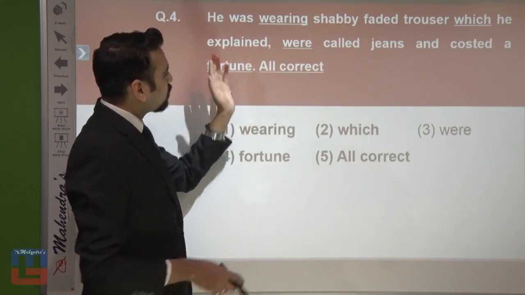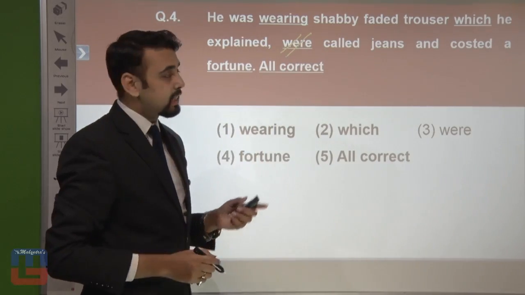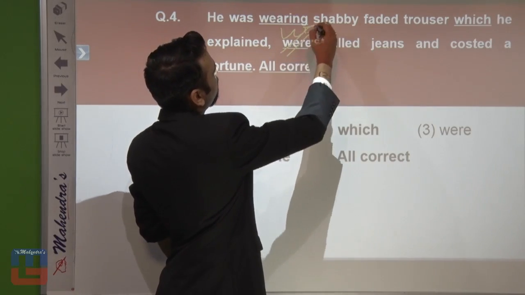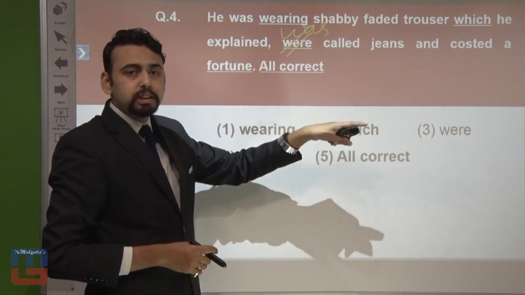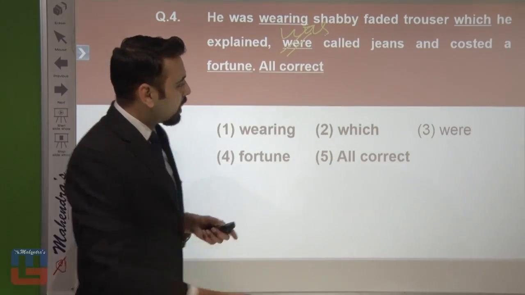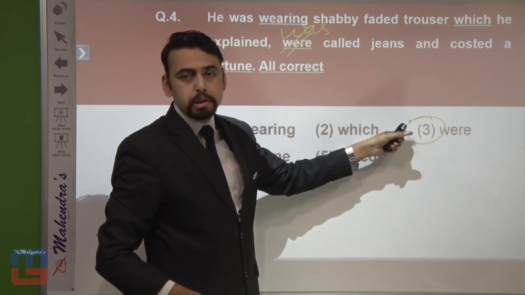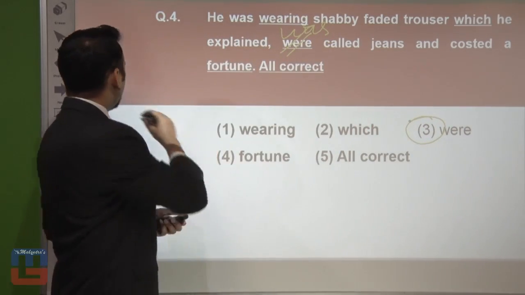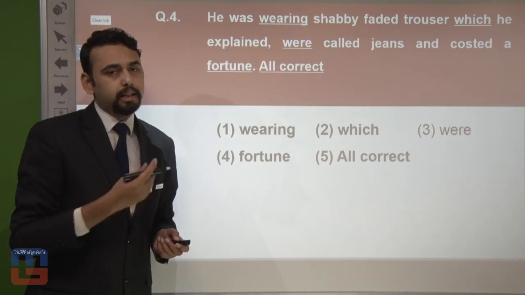Hence, what's the suitable one over here? It shouldn't be were, it should be was. The correct sentence will become, he was wearing shabby faded trouser, which he explained was called jeans and costed a fortune. That means the error is going to be in the third one, and this is the misappropriate word over here. Now, let's move to the next one. I hope that you were able to understand the logic behind these questions.